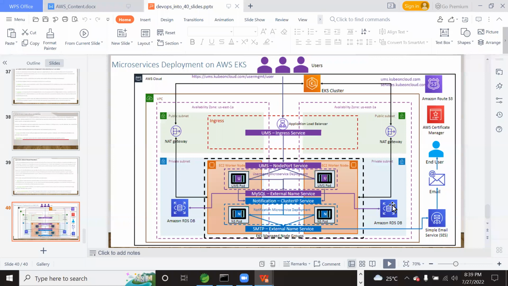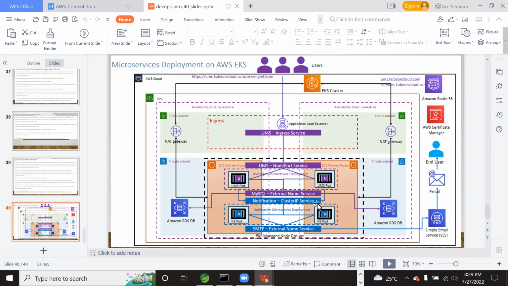Practically, whatever I'm telling you now, I will showcase every day while we are learning the concepts. We will try to achieve this architecture. By the end of your course, you should be fulfilled with this architecture. However, the RDS we will set up to connect to it. Once RDS is done, the application is running here.